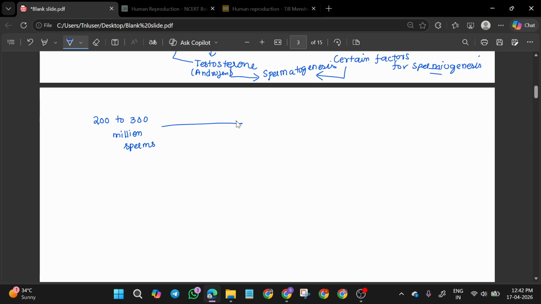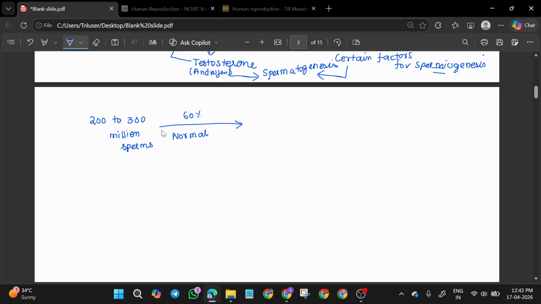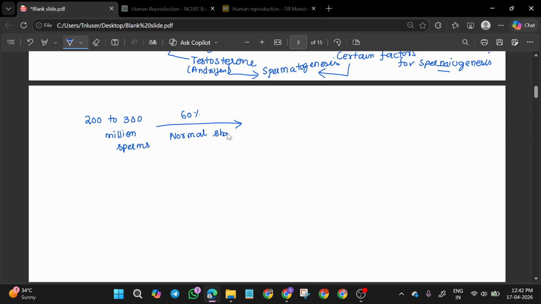So out of this 200 to 300 million sperms, only 60% should have normal shape and size. இவ்வளோ ஸ்பெர்ம் ஒரு நார்மல் எஜாகுலேஷன்ல ரிலீஸ் ஆகுது, அதுல நார்மல் ஃபர்டிலிட்டி பண்ணணும், அதாவது ஃபர்டிலைசேஷன் ஆகணும் அப்படின்னா அட்லீஸ்ட் 60% should have normal shape and size. Means if you calculate 200 into 60 by 100, it will come 120. அதே மாதிரி 300 into 60 by 100, 180. Out of this much amount, 120 to 180 million sperms should have normal shape and size.